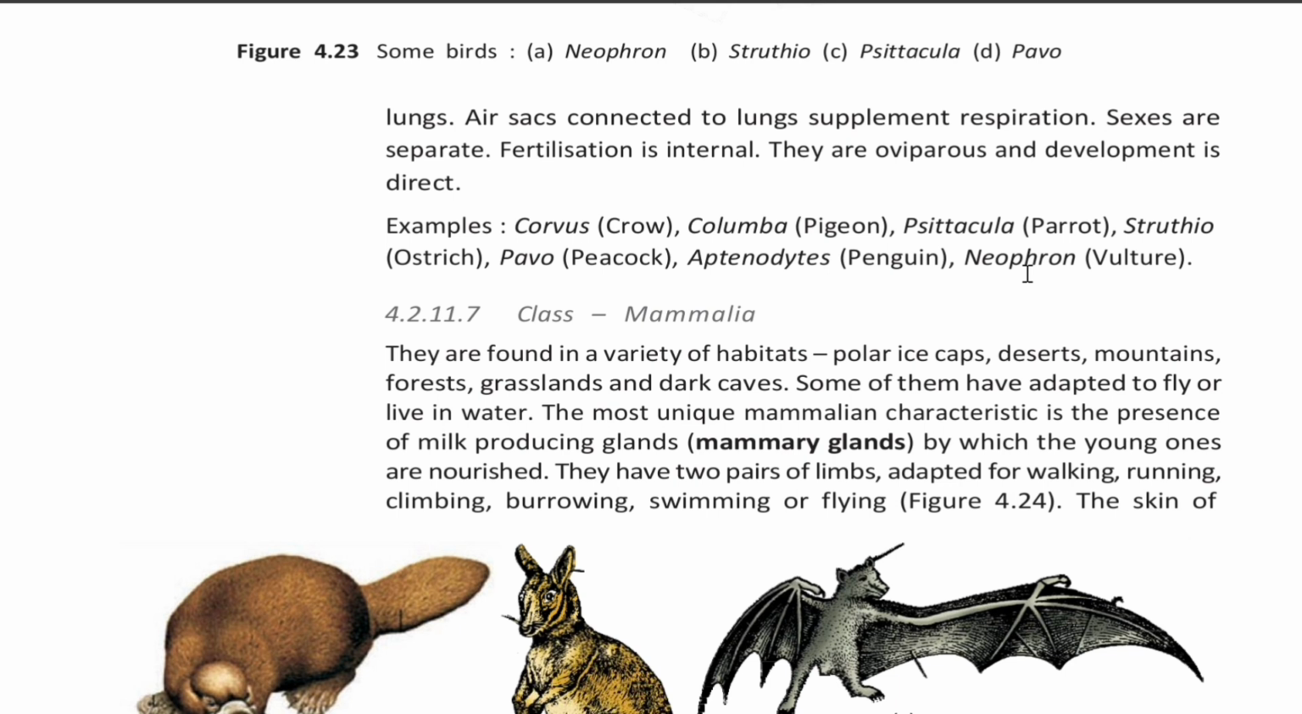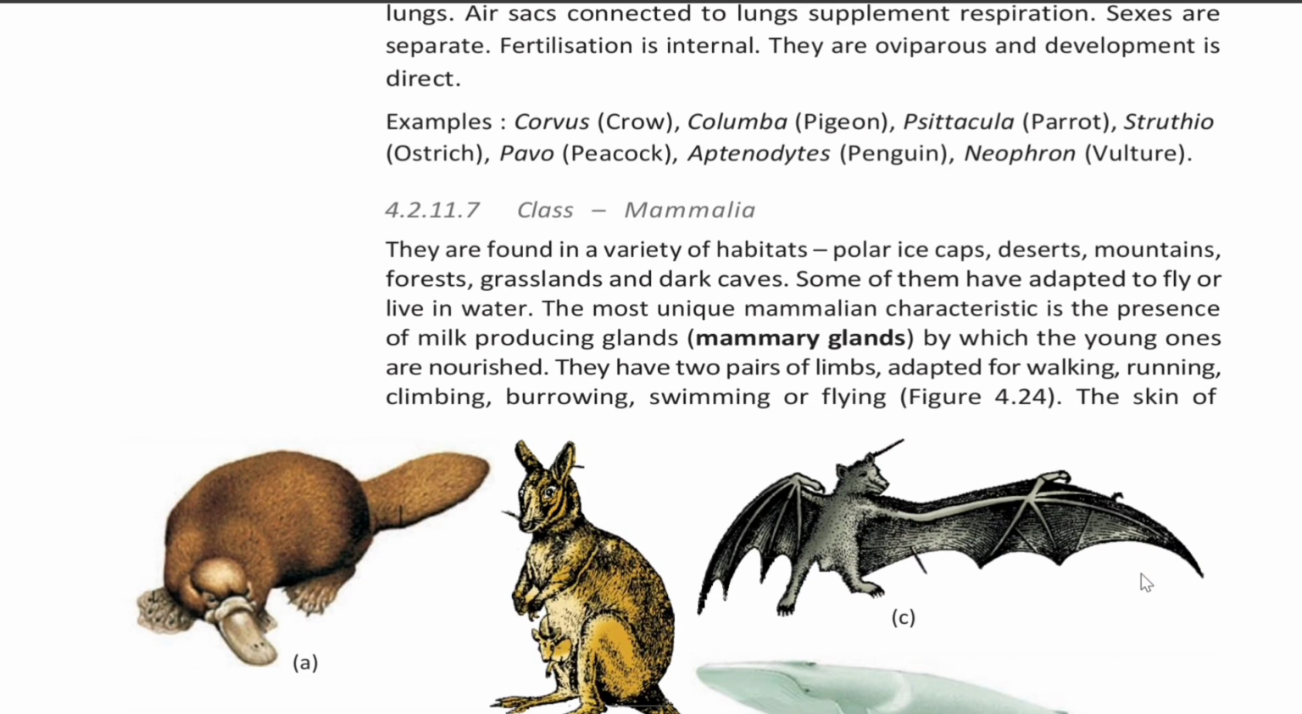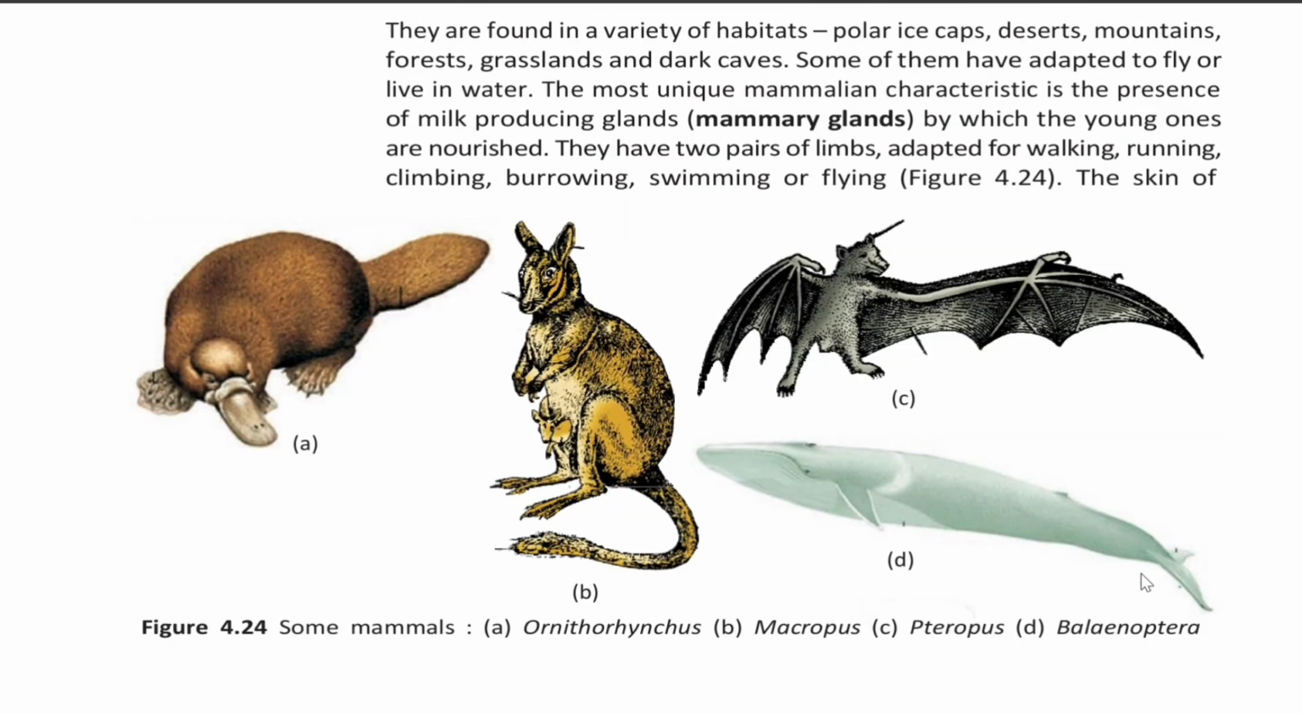4.2.11.7 Class Mammalia. They are found in a variety of habitats: polar ice caps, deserts, mountains, forests, grasslands, and dark caves. Some of them have adapted to fly or live in water. The most unique mammalian characteristic is the presence of milk-producing glands, that is mammary glands, by which the young ones are nourished. They have two pairs of limbs adapted for walking, running, climbing, boring, swimming, or flying.